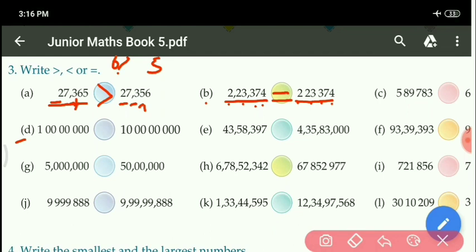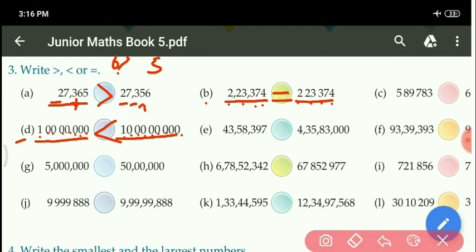Firstly count ones, tens, hundred, thousand, 10,000, then lakh, 10 lakh and crore. It is given up to crore place, and on the right side how much? Ones, tens, hundred, thousand, 10,000, lakh, 10 lakh, crore and 10 crore. It is given up to 10 crore and this is given up to crore. So 10 crore is bigger by crore. So make the sign on the right side.